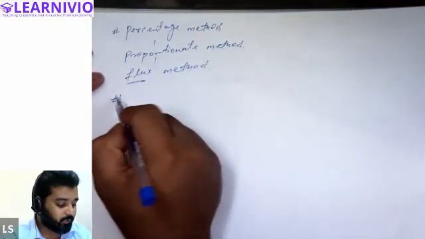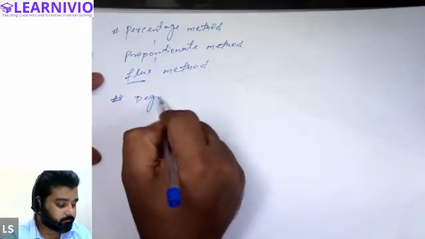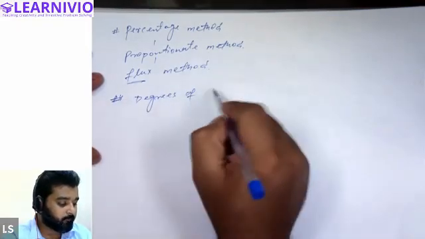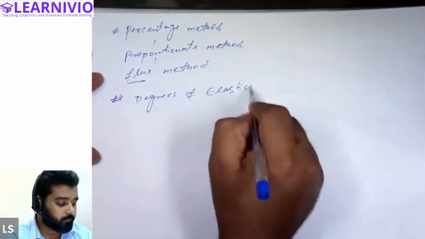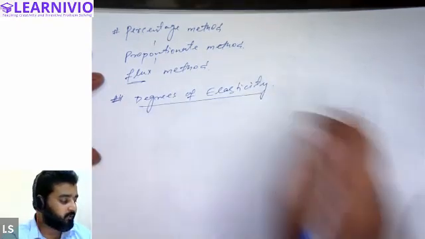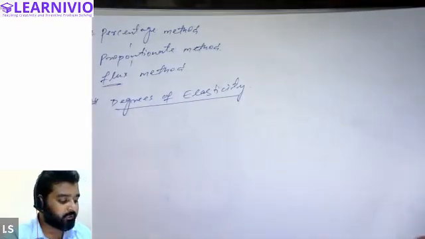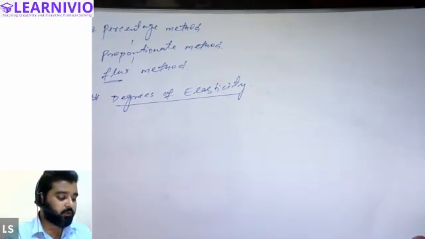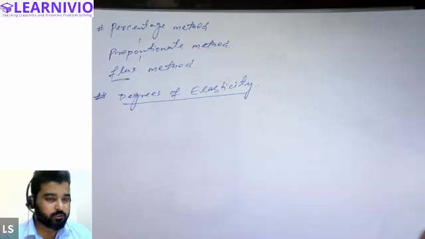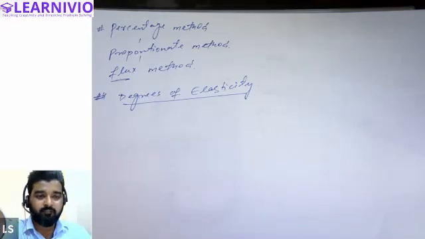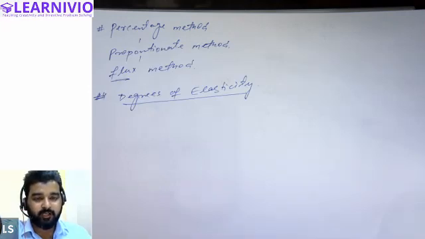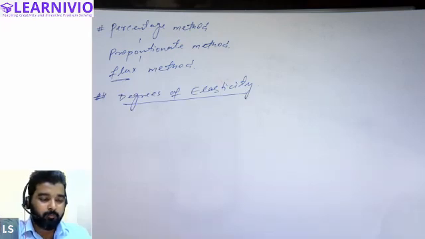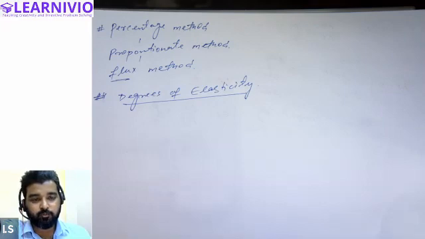Next, write down the heading degrees of elasticity. Now, we understand what is the meaning of elasticity. Elasticity basically shows the sensitivity of a customer regarding the price of the commodity. So see, different customers have different sensitivity to the price. There may be a customer who may react more to the change in price, and there can be customers who might not be reacting as much as the other consumers react to the price.